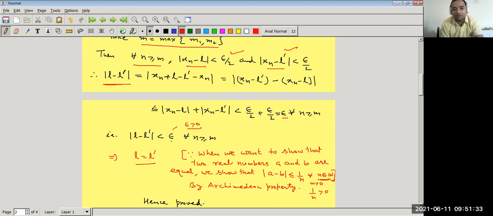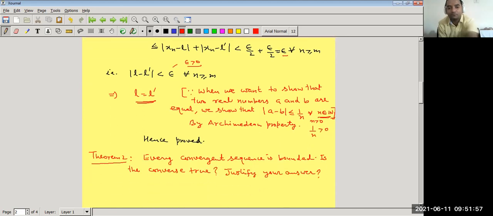So by using this property, if mod of A minus B is less than or equal to 1 upon n, then we can say both the real numbers A and B are equal. Similarly, if mod L minus L dash is less than epsilon for all n greater than or equal to m, then it is true for all n belonging to natural numbers. So we can say both the numbers L and L dash are equal.